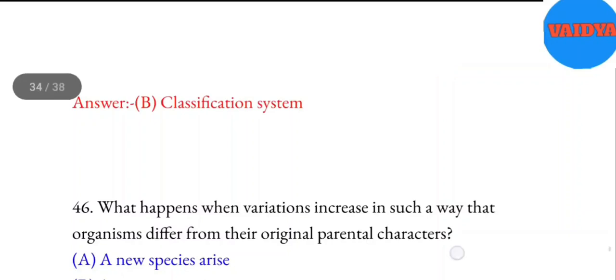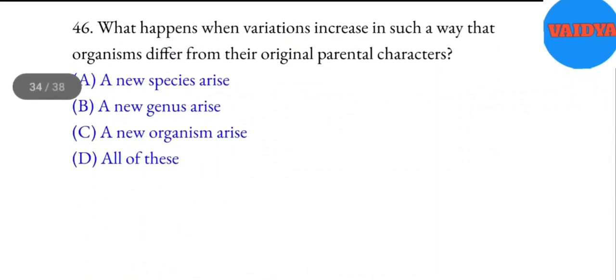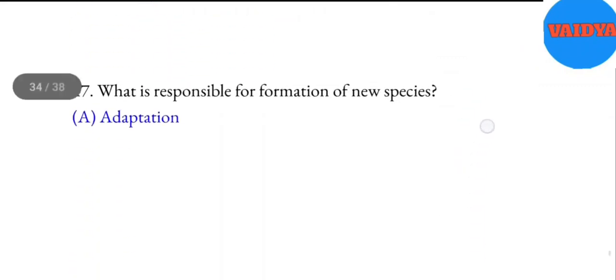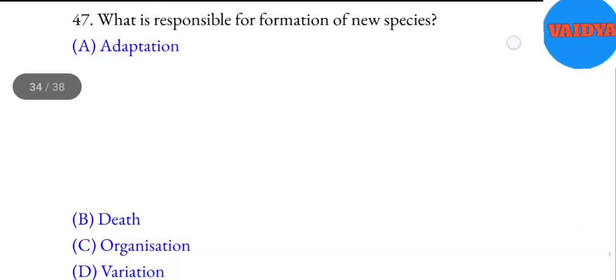46. What happens when variations increase in such a way that organisms differ from their original parental characters? A. A new species arise. B. A new genus arise. C. A new organism arise. D. All of these. Answer: A. A new species arise. 47. What is responsible for formation of new species? A. Adaptation. B. Death. C. Organization. D. Variation. Answer: D. Variation.